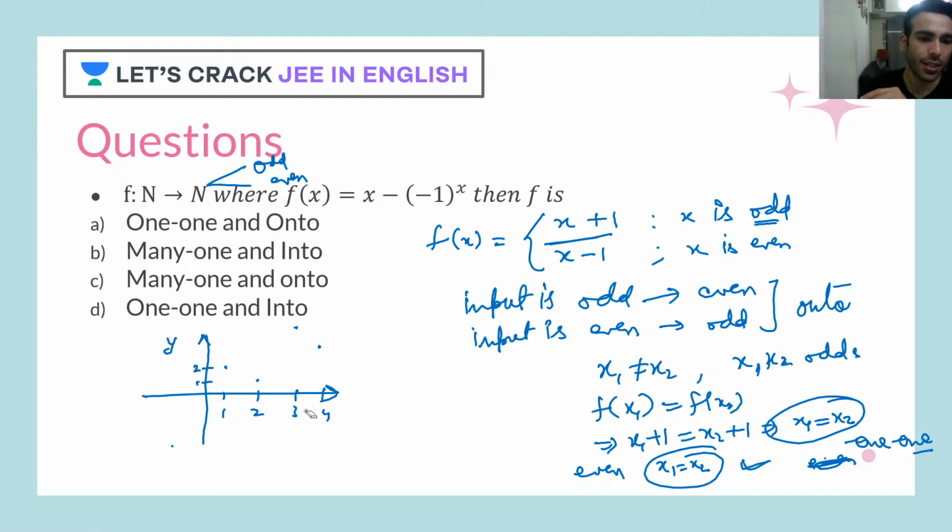Okay, so as you can see, for every integer you'll be getting this sort of thing. For 5 you'll get 6, and for 6 you'll get 5, like this. So as you can see, every element of the codomain is being covered, and for each input we are getting exactly one output. So that clearly says we are getting a one-one and onto function. Correct? Sorted. So both ways you can solve the question.